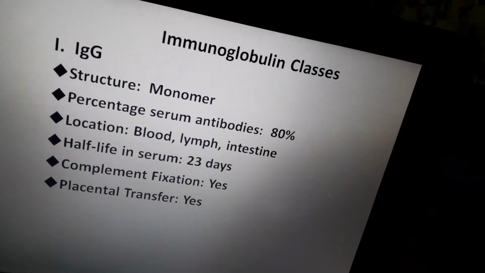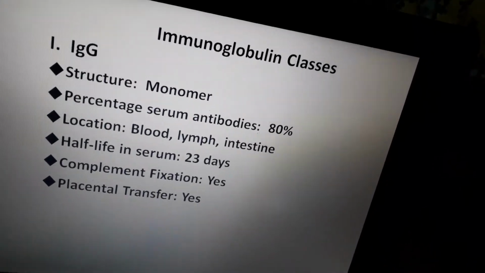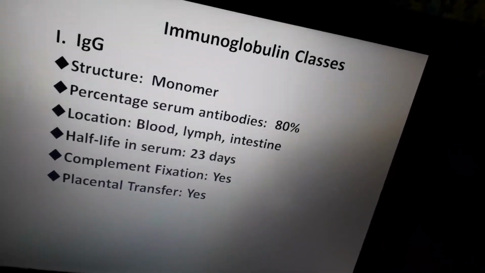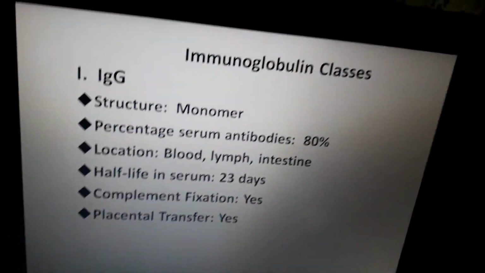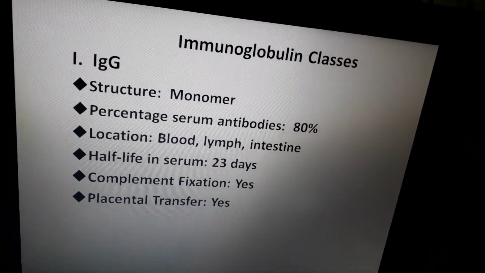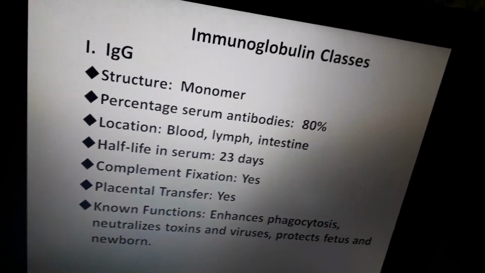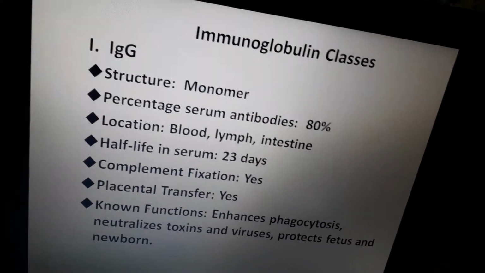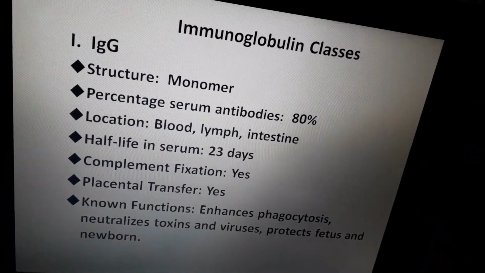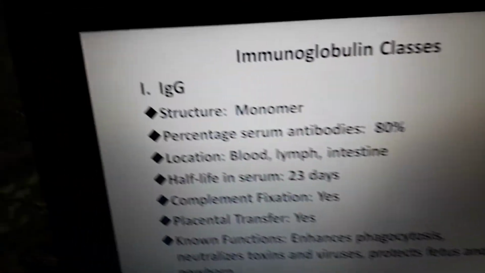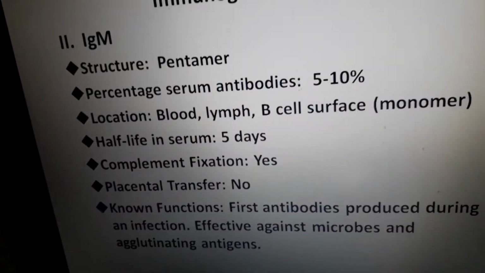IgG is the only antibody which can cross the placenta, meaning this is the antibody we get from our mother, which we have in our body from birth. The main functions of IgG are that it can enhance phagocytosis, neutralize toxins, and protect the fetus and the newborn.